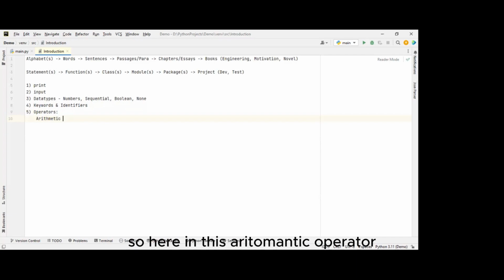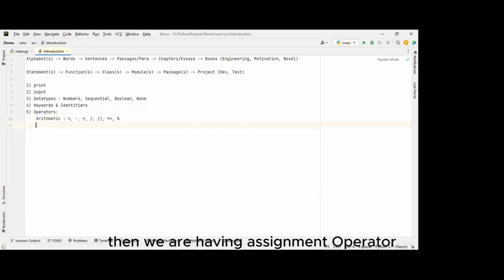First, the arithmetic operator. Here we are having some symbols: plus, minus, multiplication, division, floor division, and the modulus operator. Then we are having the assignment operator, which is just the equal symbol. This equal symbol along with the arithmetic operators gives plus equal, minus equal, multiplication equal, division equal, floor division equal, and modulus equal.